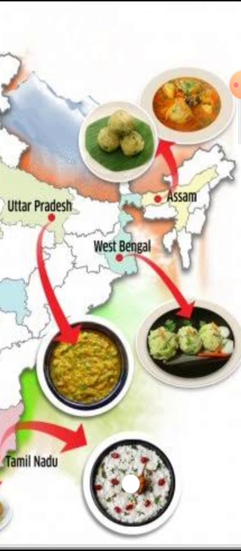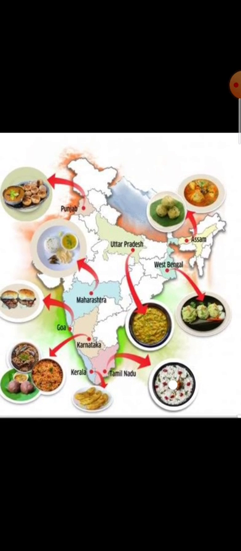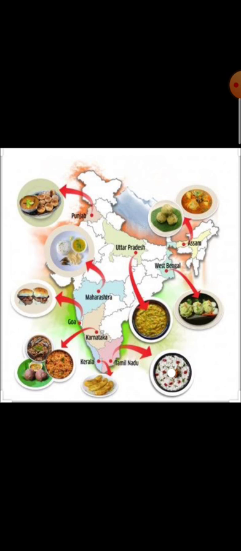The type of food varies according to the geographical location and the availability of cereals, vegetables, fruits in that region, right? The person will eat these kinds of foods because they are getting the availability of it, right? These things are available in that particular region. That is why it is very easy for them to take and eat these things.